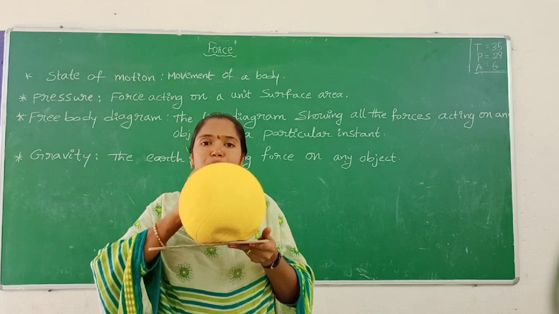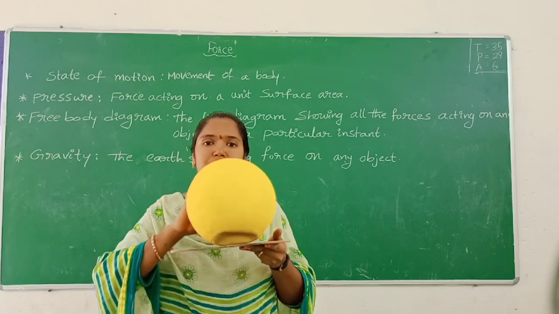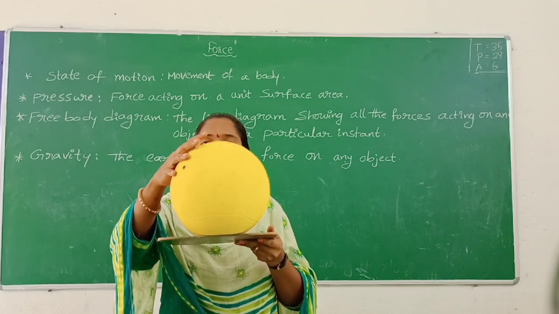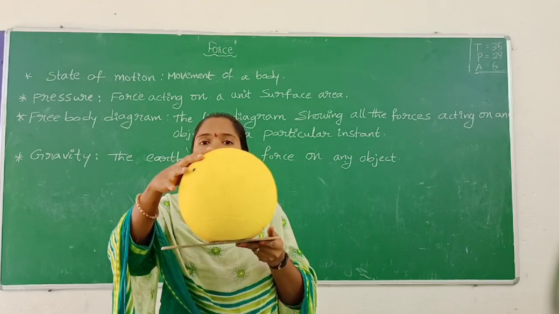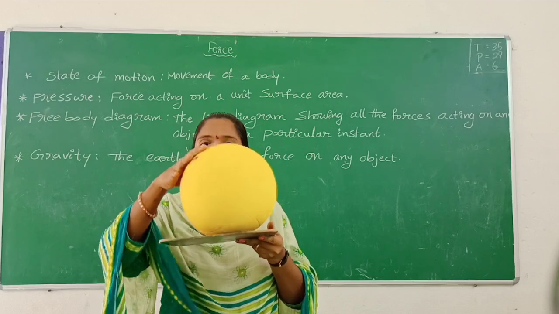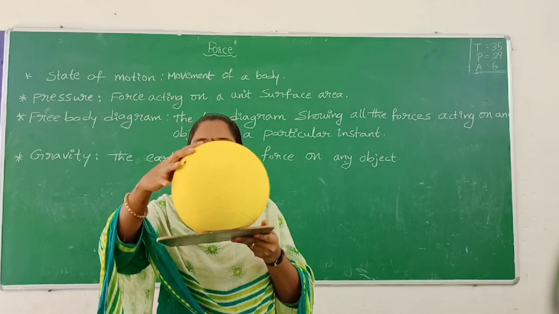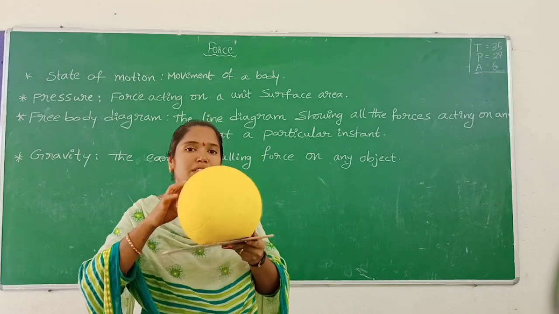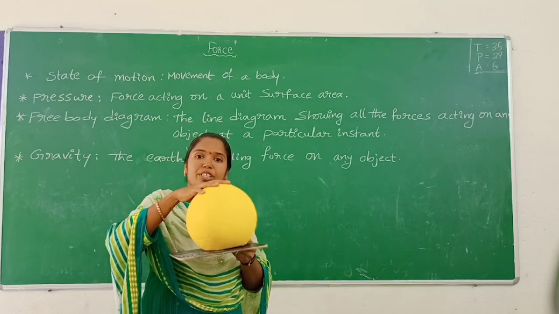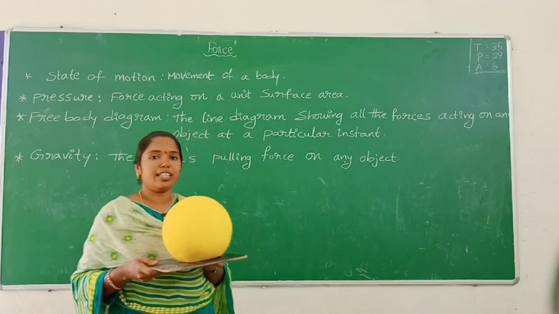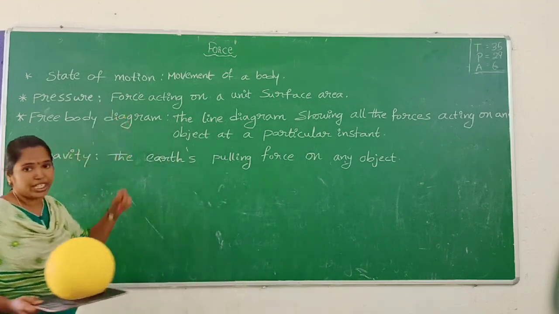Now you push the ball in this direction, so the ball is moving. Now this is in motion. The movement of the body we call state of motion.